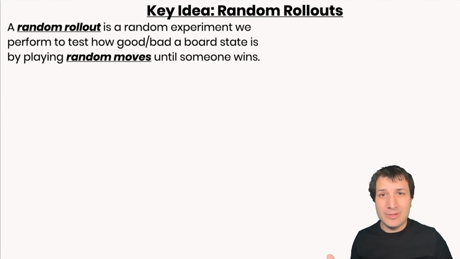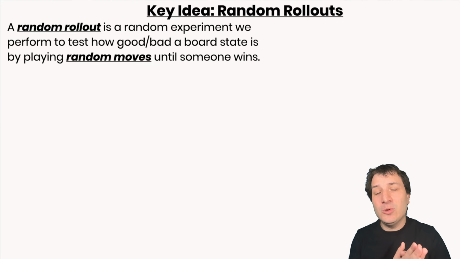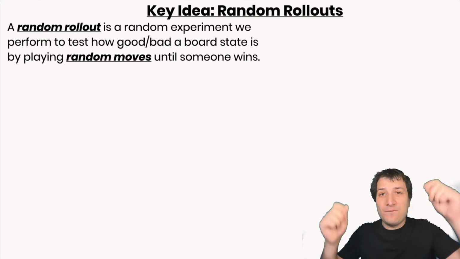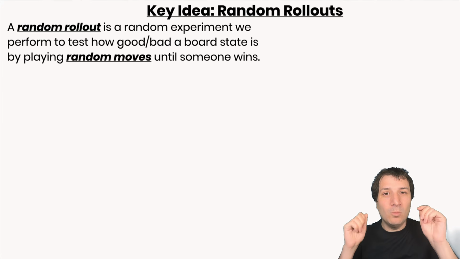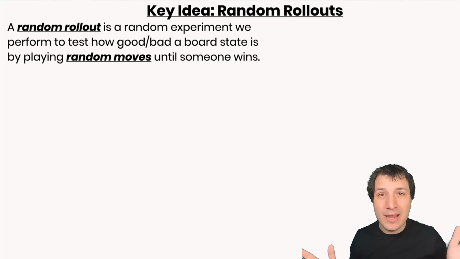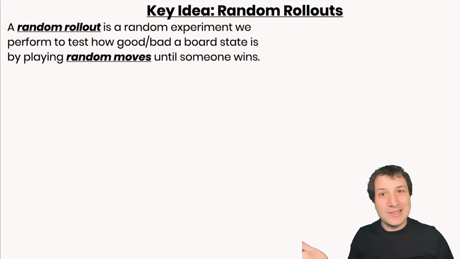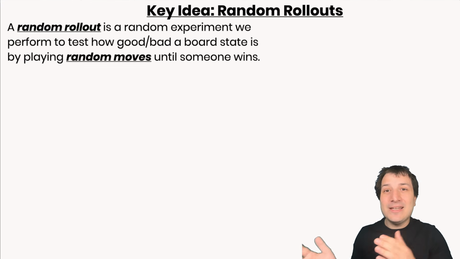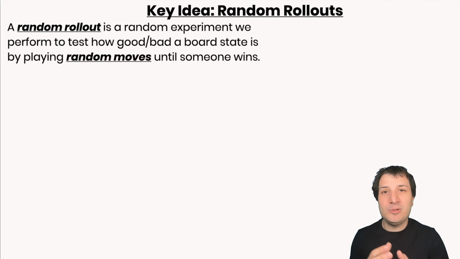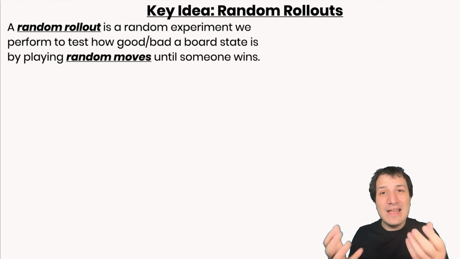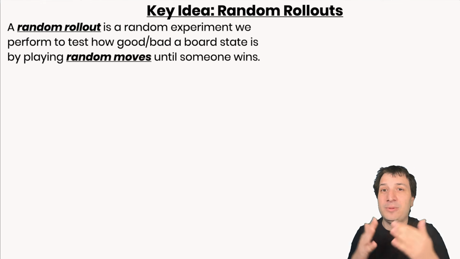So what is a rollout? You should think of it as a random experiment that we do to test whether or not a board position is good or bad. And what we do is we just fill in moves randomly. We decide what would happen if both players played completely at random, and we just simulate that happening one time, and we see who won the game. Did player 1 win or did player 2 win? And the idea is if player 1 wins the game, then that experiment is some evidence that this position is actually more favorable for player 1. And if player 2 wins the game at the end of this random turn taking, then it's evidence that this position is more favorable for player 2.